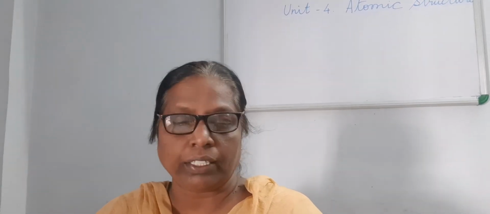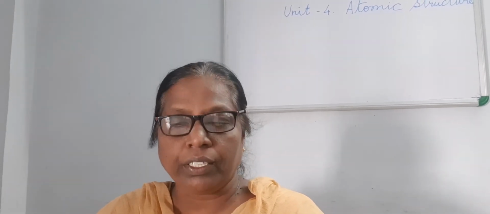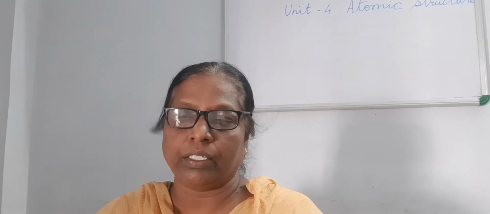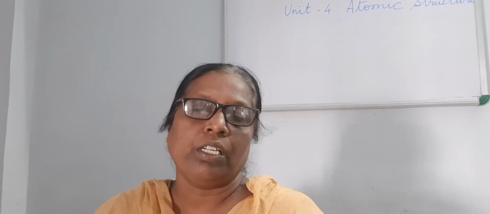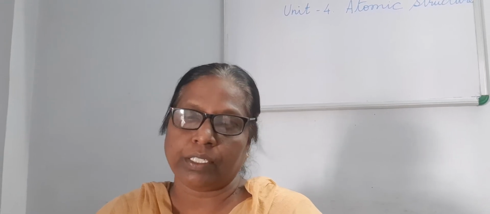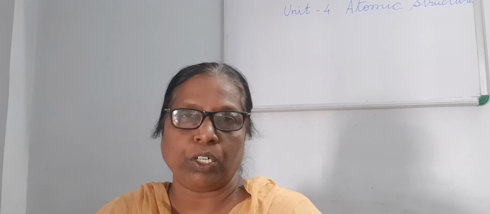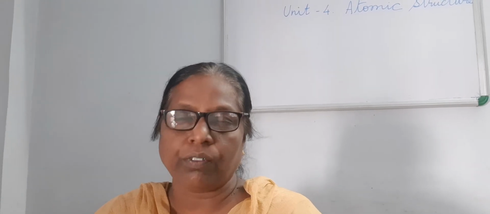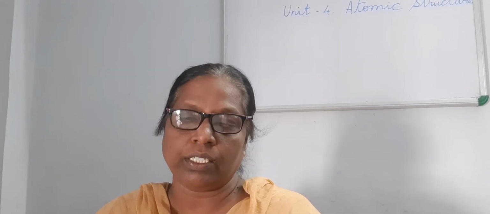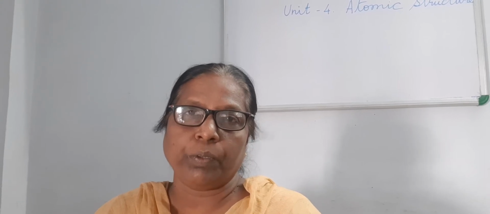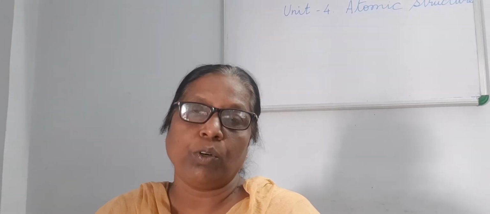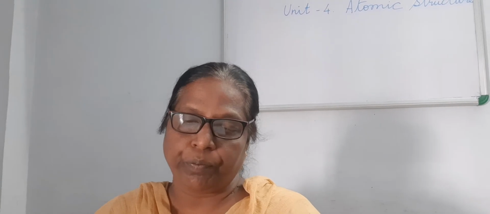That is called atom. So in the first part of the lesson, two people's thoughts about atom are given. One is Democritus, a Greek philosopher, and the other is the Indian scientist Maharishi Kanad. So these two people thought about atom a long time before, in ancient time.